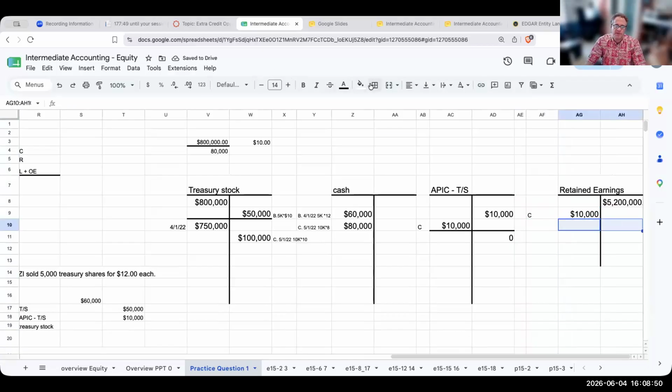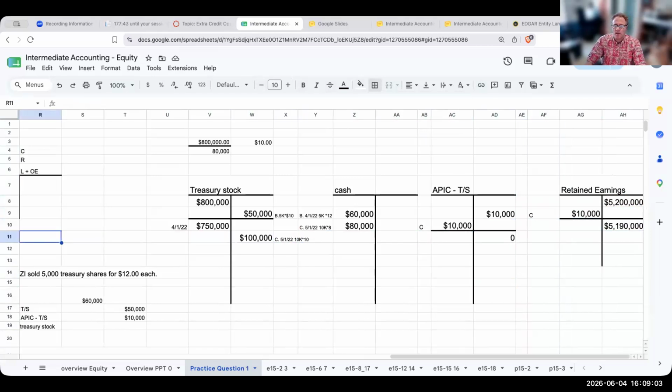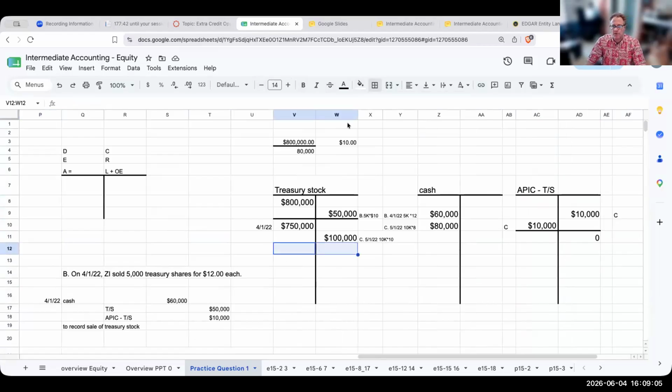So my new balance in retained earnings is going to be 5,190,000. My new balance in additional paid-in capital treasury stock is going to be 0. And my new balance for treasury stock is now going to be 650,000.